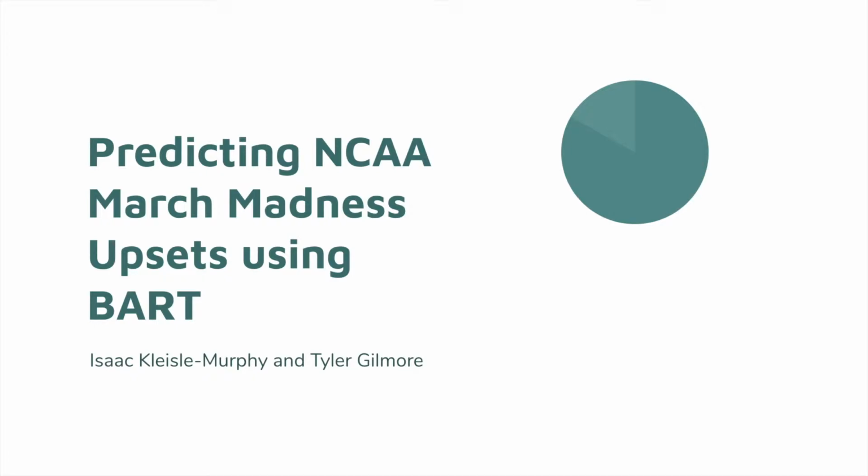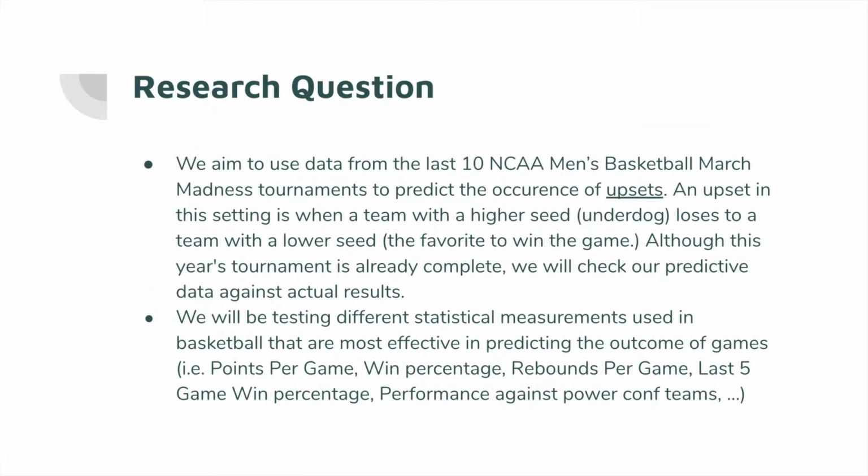Hello, everybody. My name is Tyler, and my partner Isaac and I wanted to predict upsets in the March Madness basketball tournament using a sum of trees model called BART. The data set that we used was the last 10 years of the March Madness tournament, including each game's result as well as each team's season-long statistics. And what we wanted to do was figure out which statistics were the best predictors of an upset.